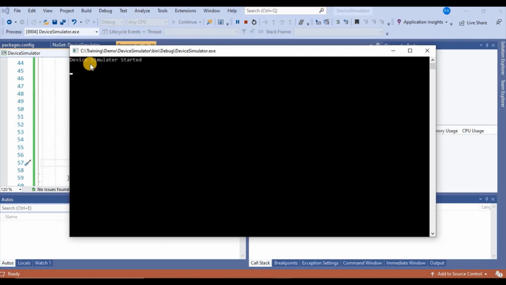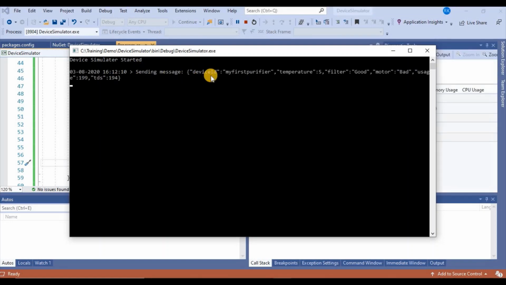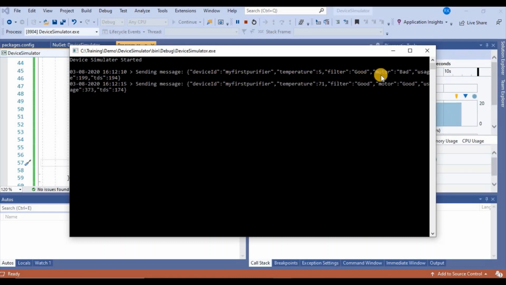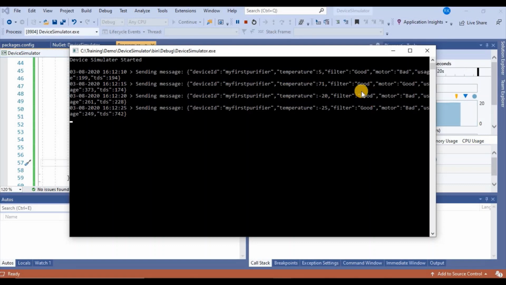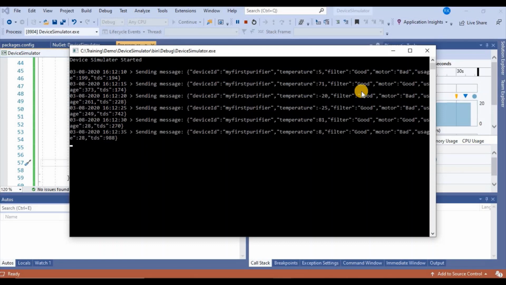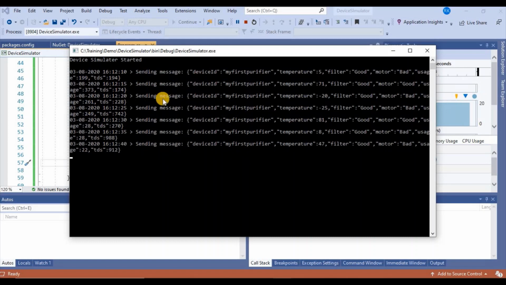See, device simulator started. It will connect with the IoT Hub and see, it's sending data. The first data sent: my first purifier, temperature 5, filter good, motor bad, usage 199 liters, TDS 194. Second message, same device, temperature was 71, filter. So it is randomly generating some data and sending it to the IoT Hub every 5 seconds. We can configure it for every 1 second, 10 seconds, or based on the requirement, every 1 hour, half an hour, like that. So now my simulator is running and pushing data every 5 seconds.